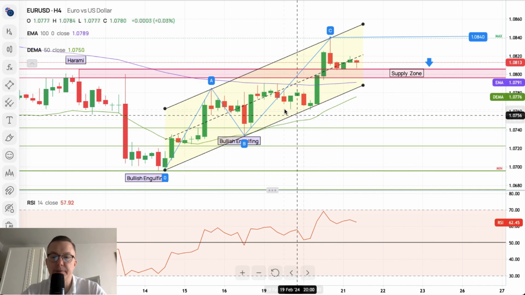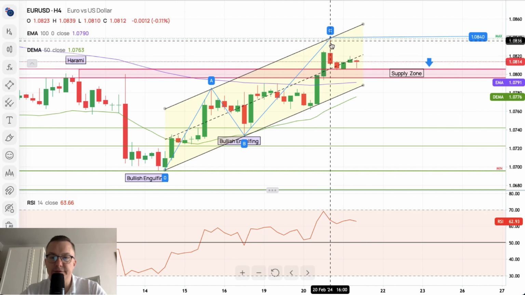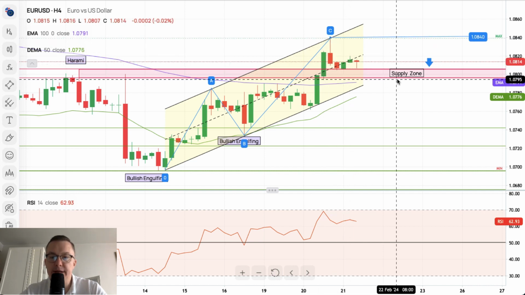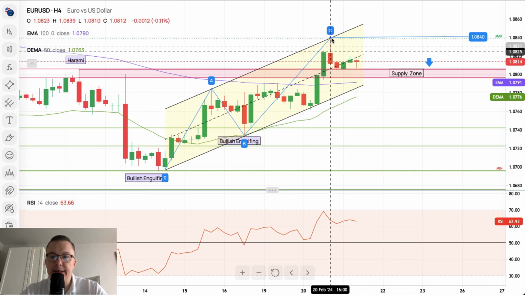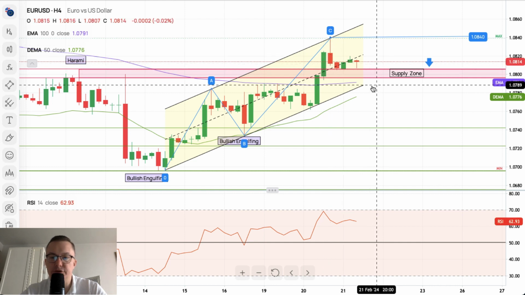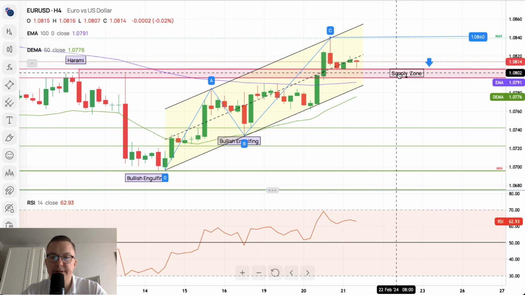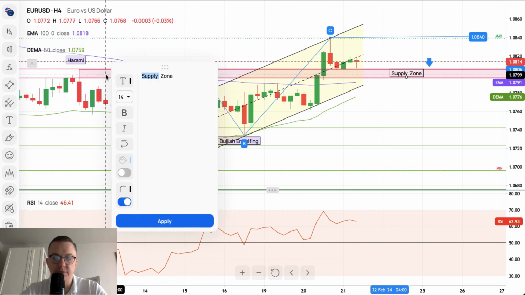Very nice setup here, and it looks like we got some sort of pin bar here that was basically made on a 4-hour chart, and then the market went lower after the pin bar was made. So let me just maybe see this the other way around. Instead of the supply zone, we have now a demand zone.